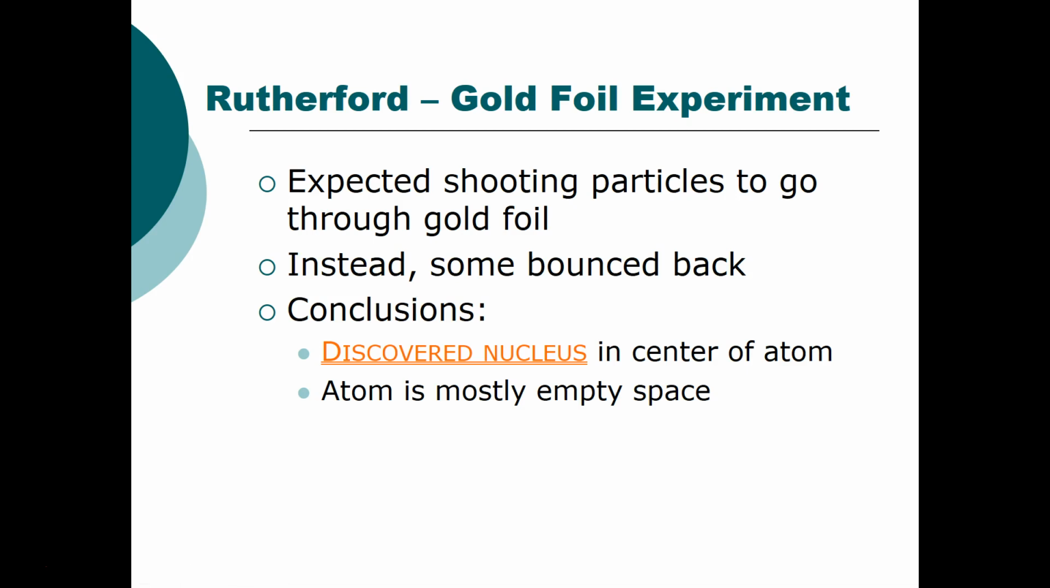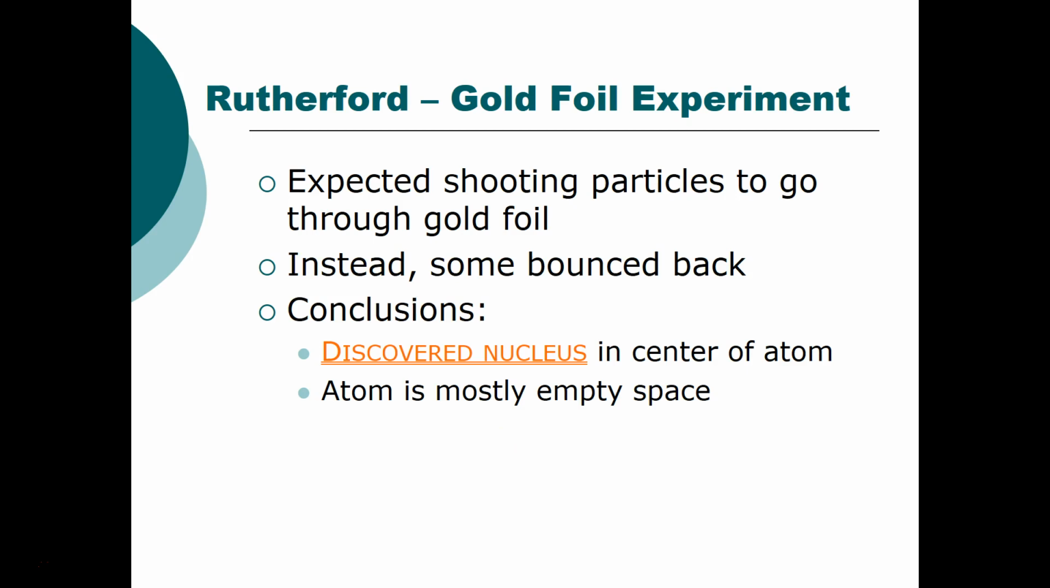So just in summary, Rutherford expected the alpha particles to go straight through the foil. Instead, some of them bounced back, a very, very small percentage, but it was nonetheless shocking and surprising to the scientific community because he discovered a nucleus. There is something dense, something small yet massive in the center of the atom.